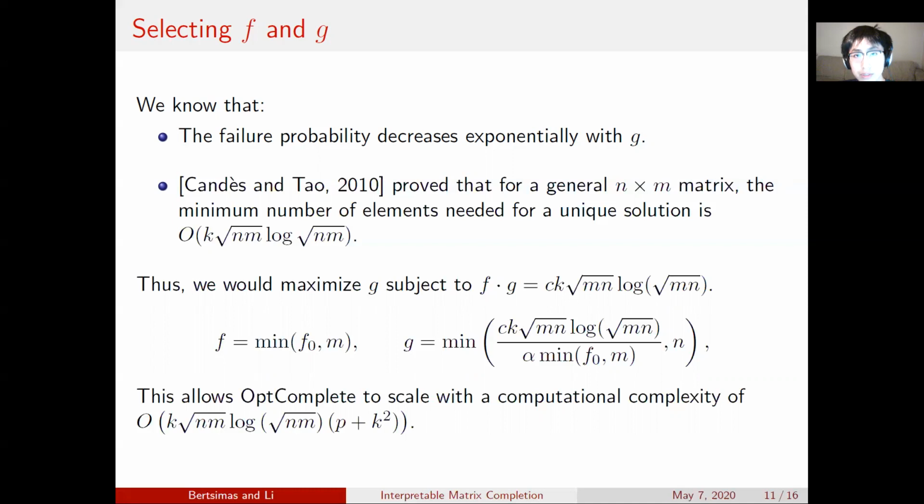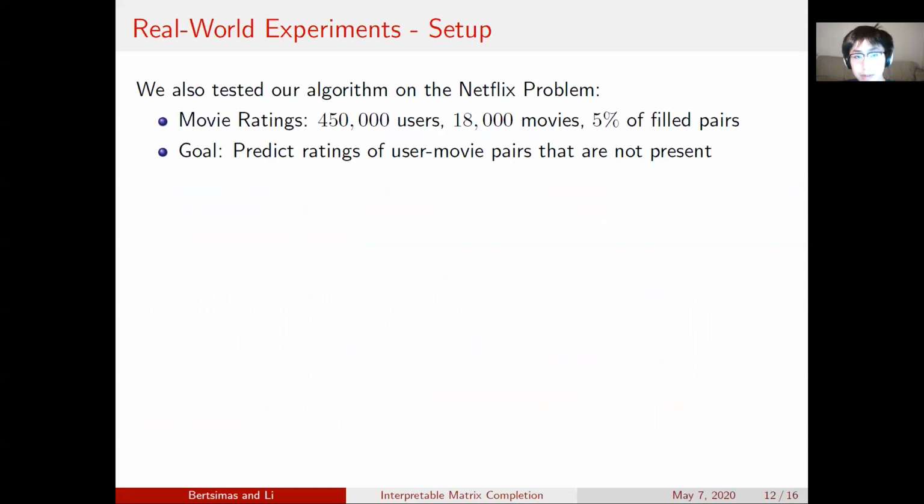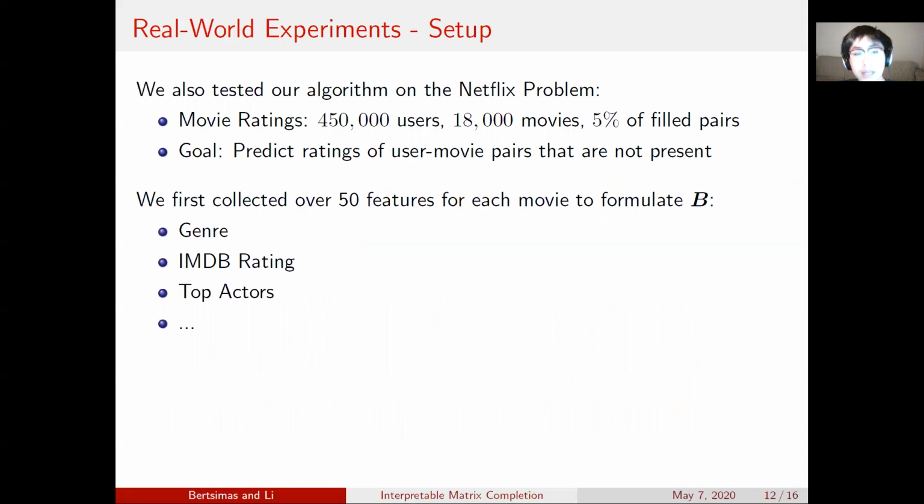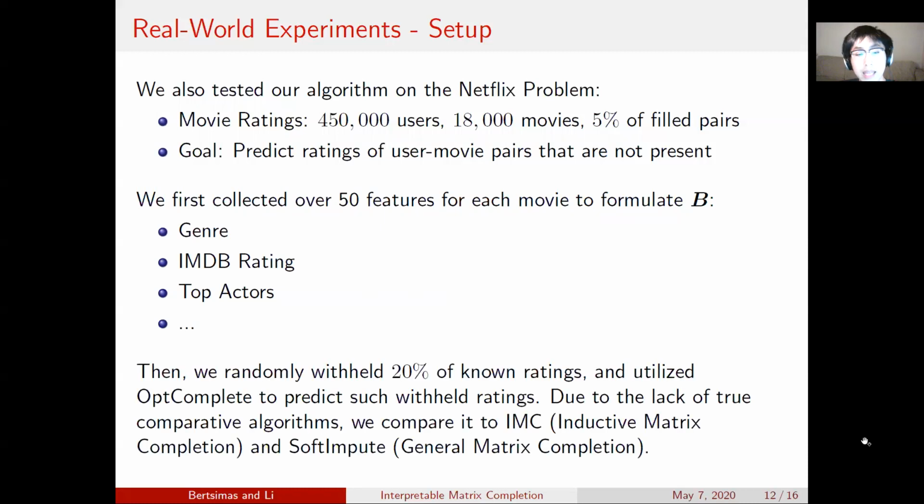Now we will show our results on the real-world experiment. We tested our algorithm on the Netflix problem, in which we have movie ratings of up to 450,000 users and 18,000 movies, of which only 5% of the pairs are filled. And our goal is to predict ratings of user-movie pairs that are not present. We collected over 50 features for each movie to formulate the B matrix. And then we randomly withheld 20% of the known ratings and utilized OptComplete to predict such withheld ratings using the features that we collected from B.